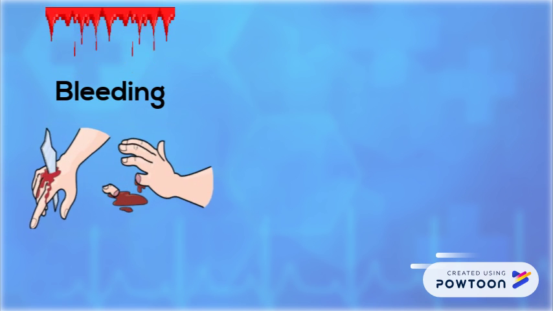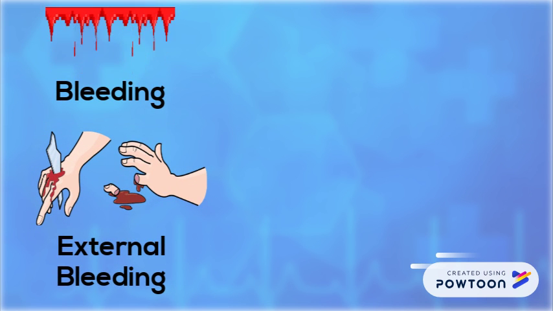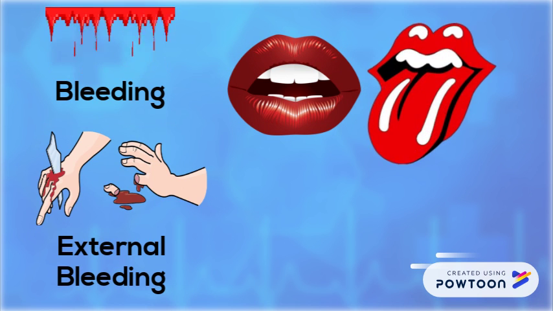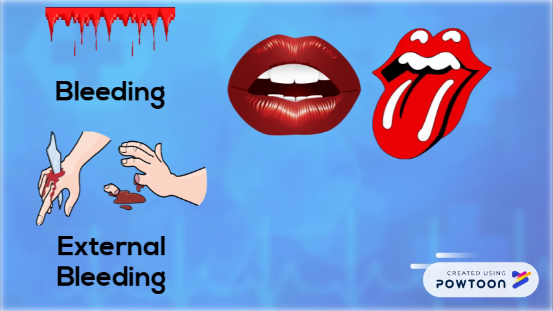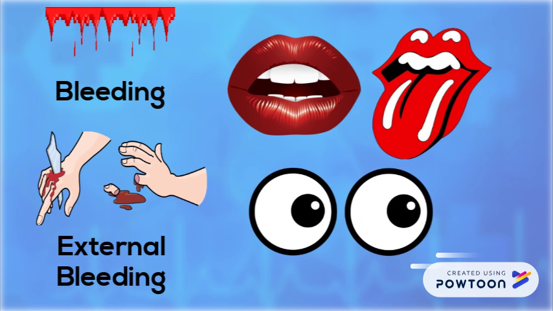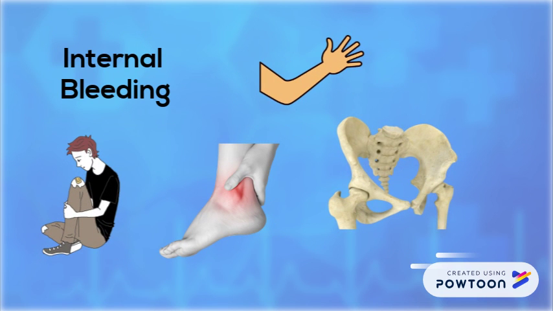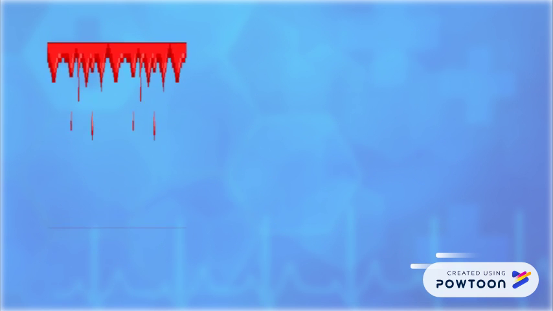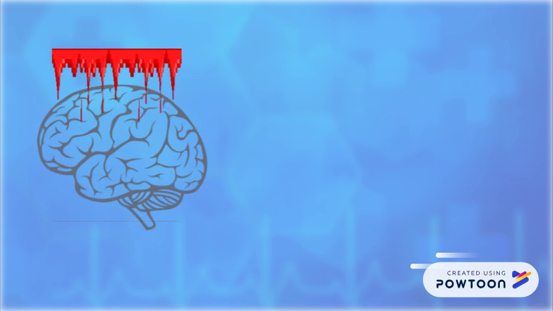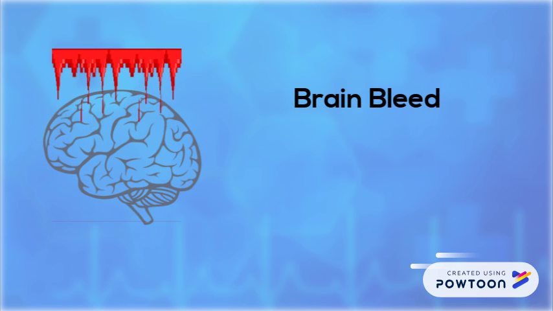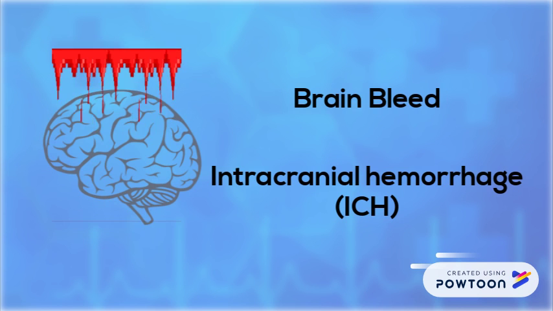There are different types of bleeding. The first one is the external bleeding. It can occur in the mouth, lips, or tongue or other parts of the skin that is visible to the human eyes. The second one is the internal bleeding. Internal bleeding usually appears on knee, ankle, elbow and hip joints. There is another type of bleeding that only occurs in the brain, or so-called brain bleed or intracranial hemorrhage, ICH.